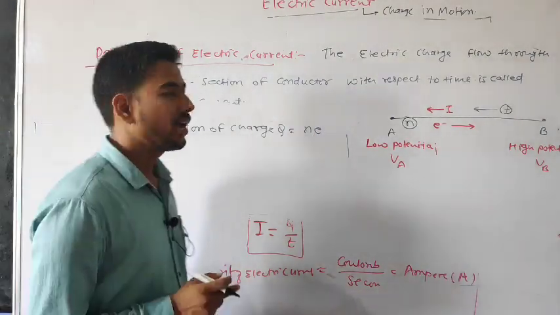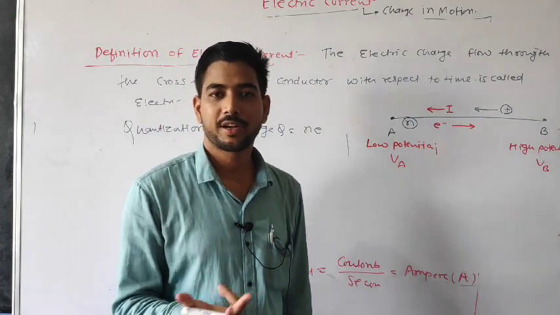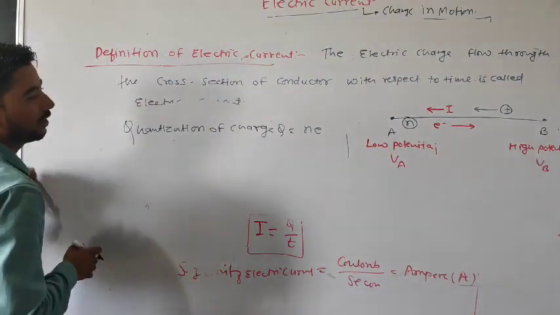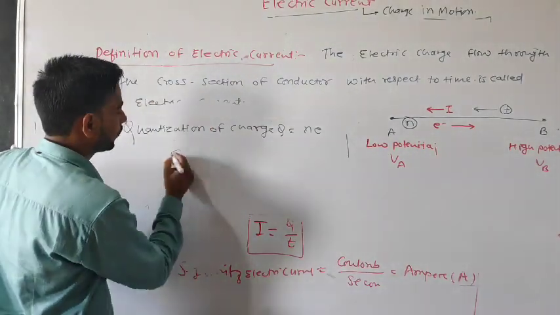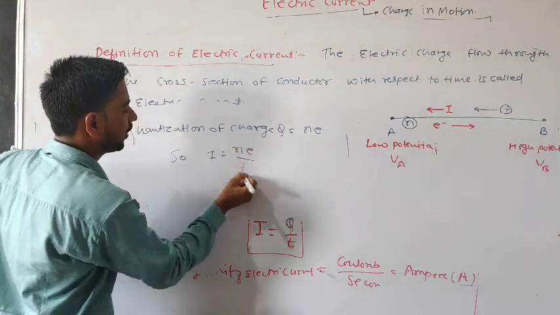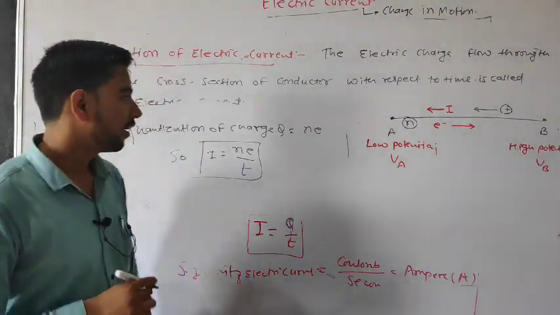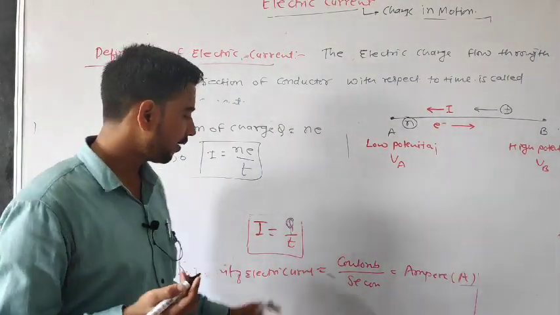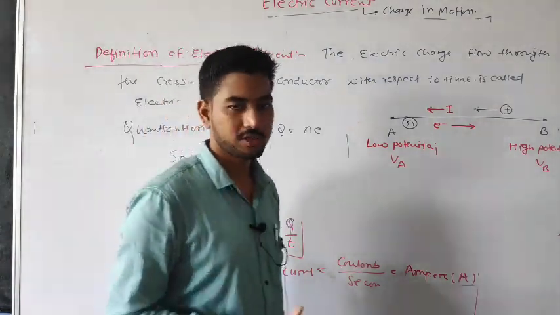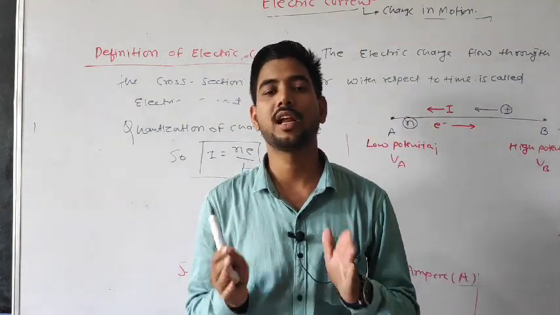I have explained quantization of charge in one video lecture, on electric field and charge properties. If you want, you can see that lecture. So here Q is equal to ne, so current is equal to what? In place of Q you can write ne upon t. This is also a formula of electric current. To solve numerical questions, sometimes we use this formula, sometimes that formula, whatever the question wants. So actually this is the basic definition of electric current.